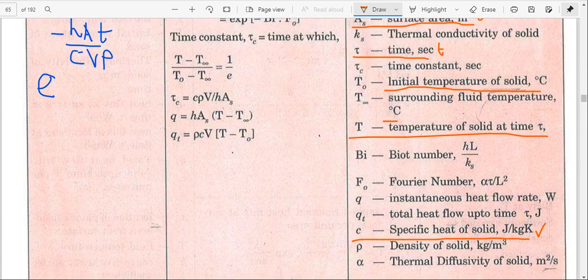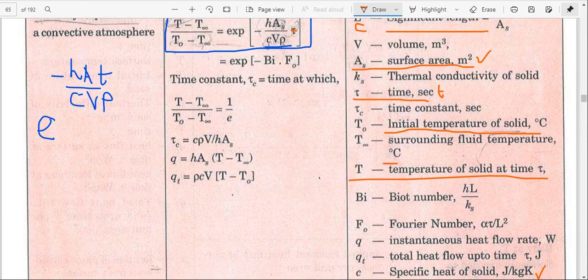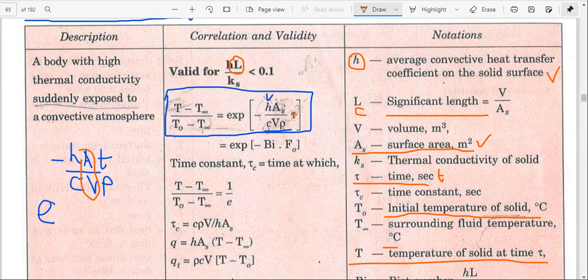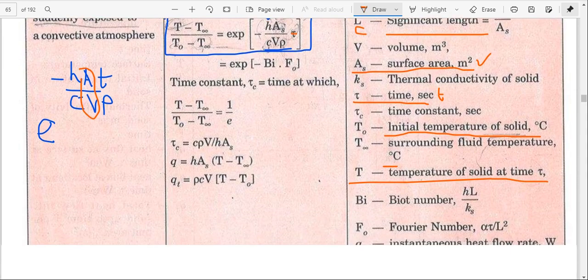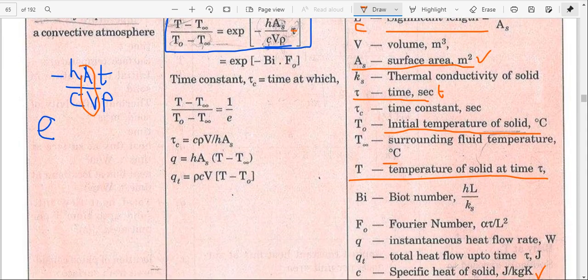So here Biot number is hL by ks. V by L equals V by A, so now I am considering that V by A is equal to the L value.